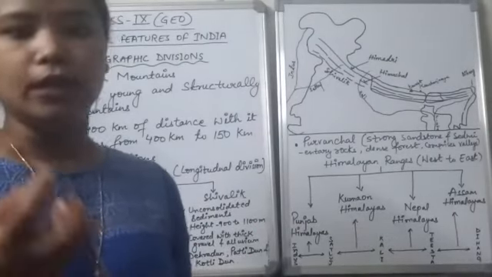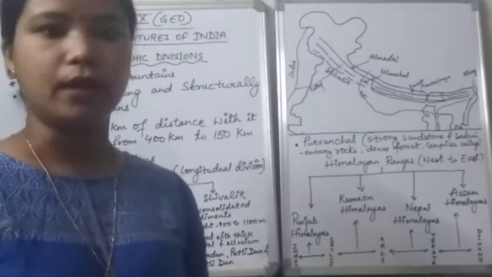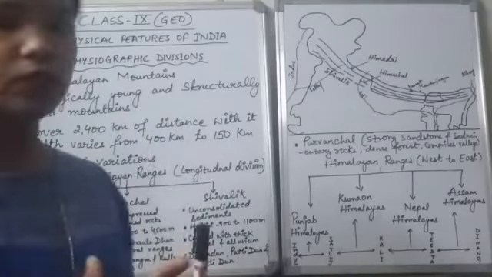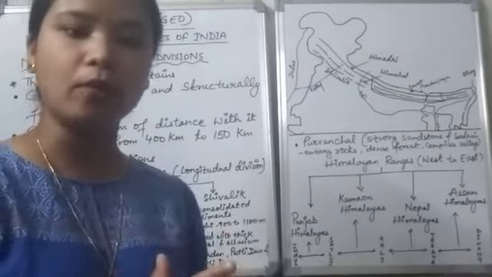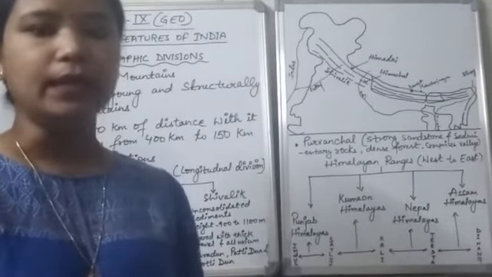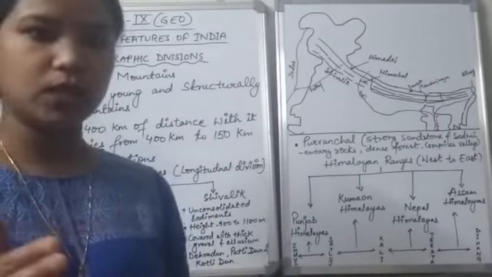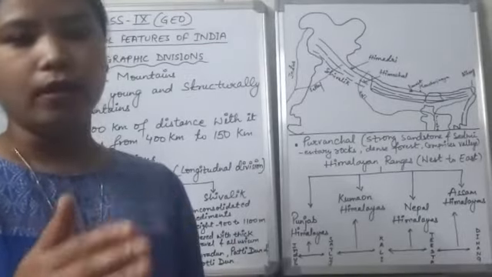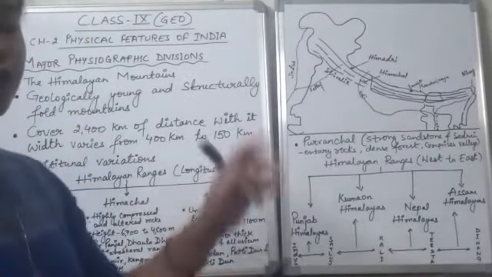So structurally, we can say these Himalayan mountains are fold mountains, and they were formed much later than the Indian peninsular part. That is why they are called geologically young mountains and structurally fold mountains.